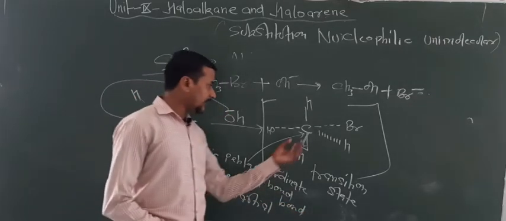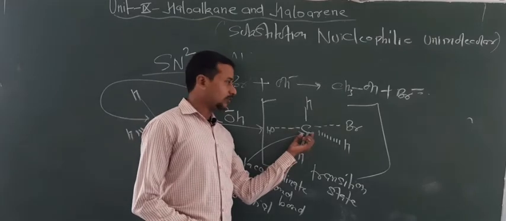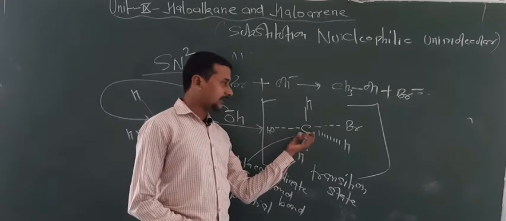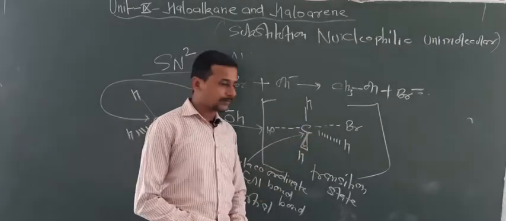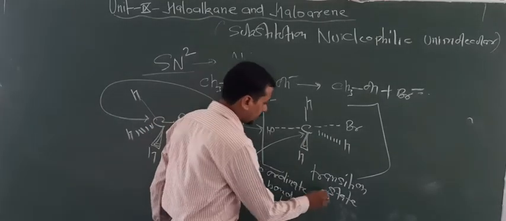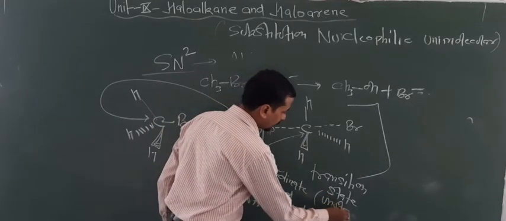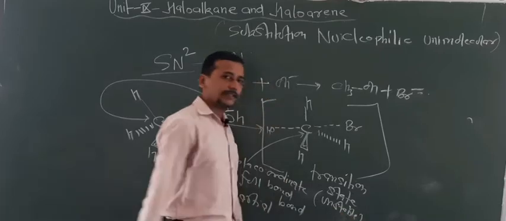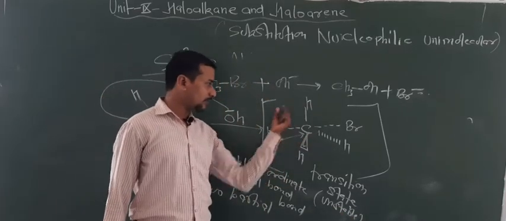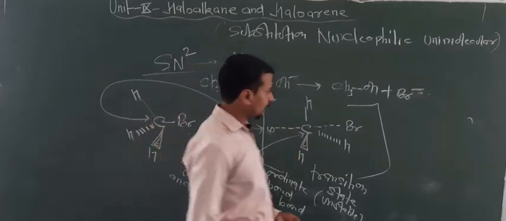So that's why it looks like they form 5 bonds, and you know that due to the absence of d orbitals the formation of 5 bonds is not possible. That's why this state is unstable. So one question may be raised, why is this unstable? Due to the formation of 5 bonds this is not possible.